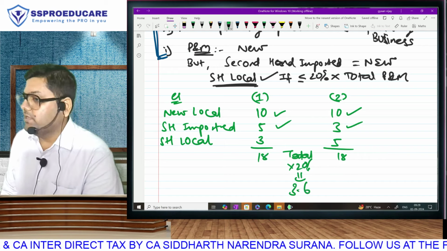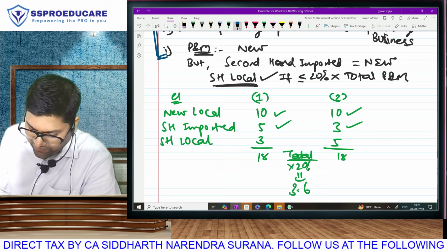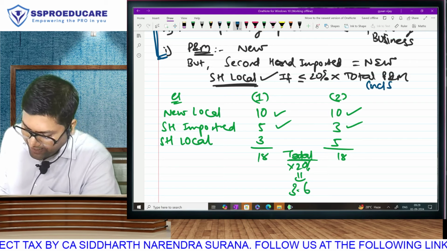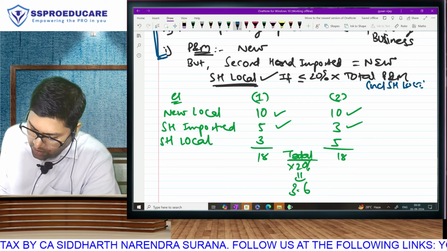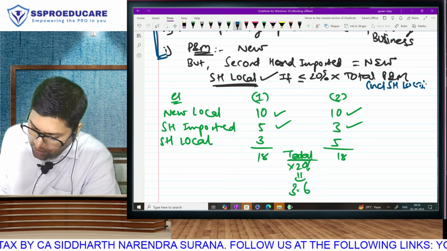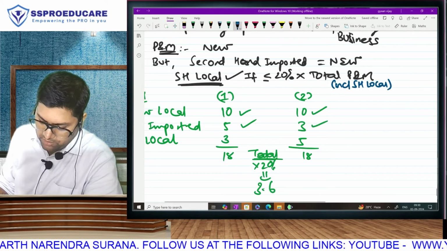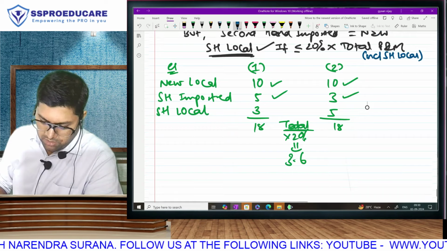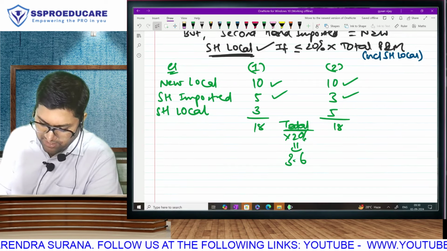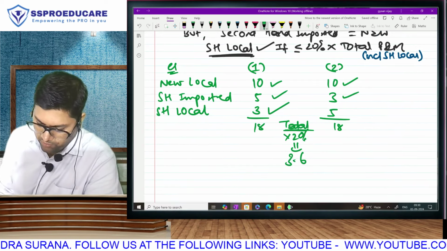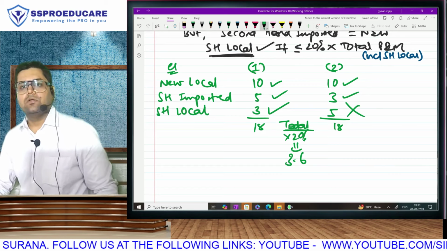And this total, for those who have doubt, will include this second hand local also. Grand total we are going to check 20%. So check: case 1 is 3, within the limit of 3.6. So allowed, but case 2 not allowed.